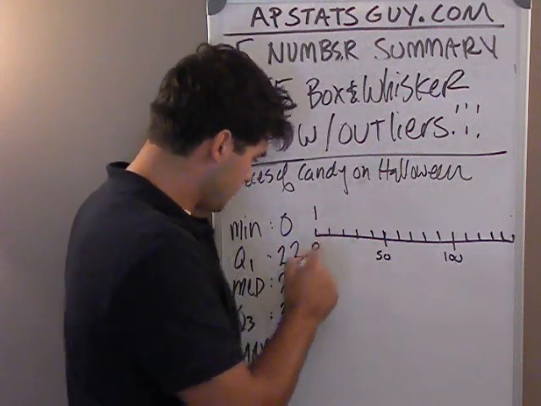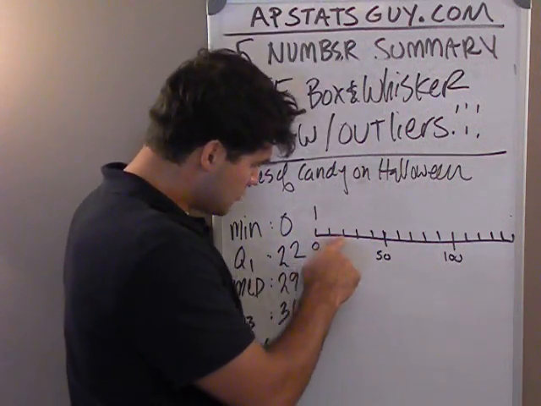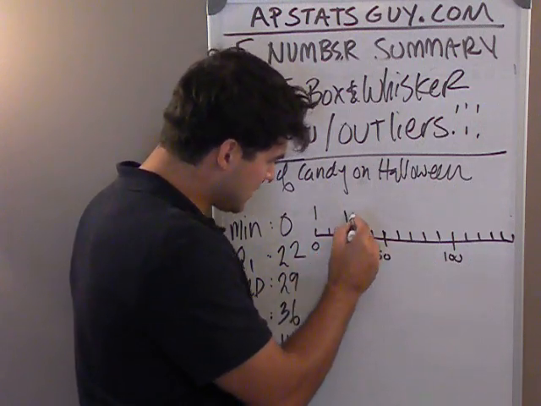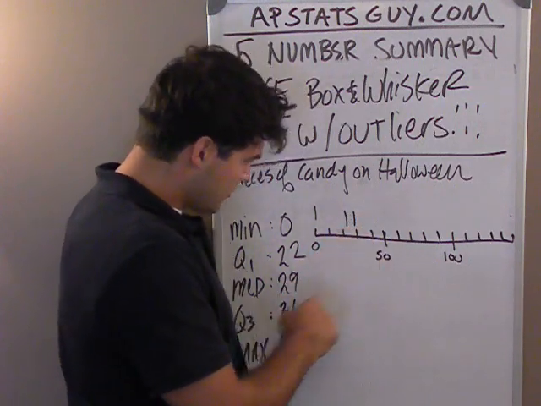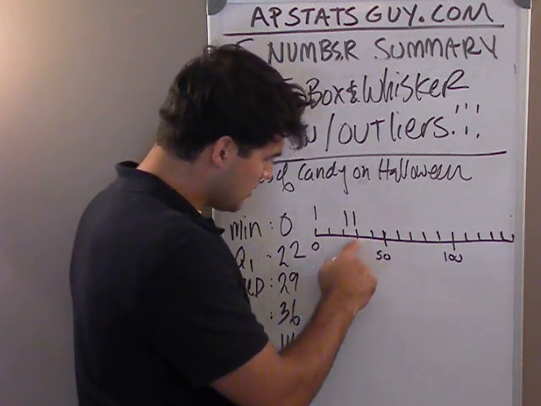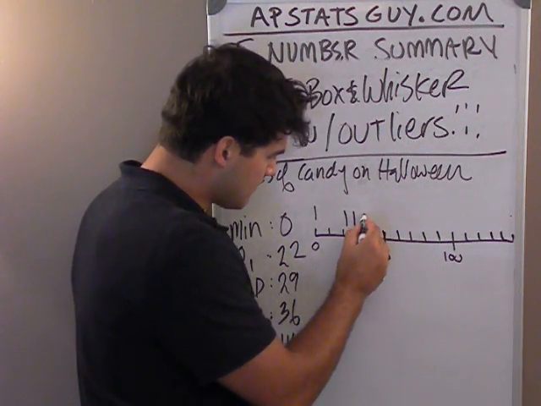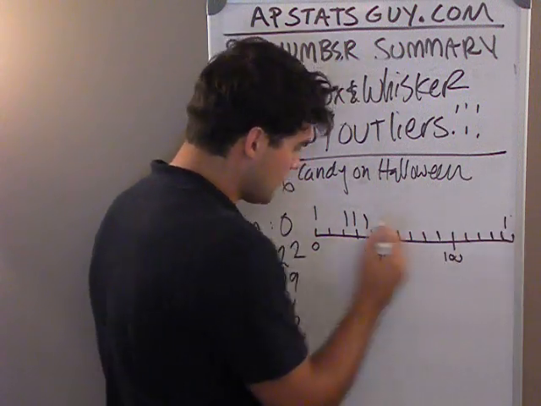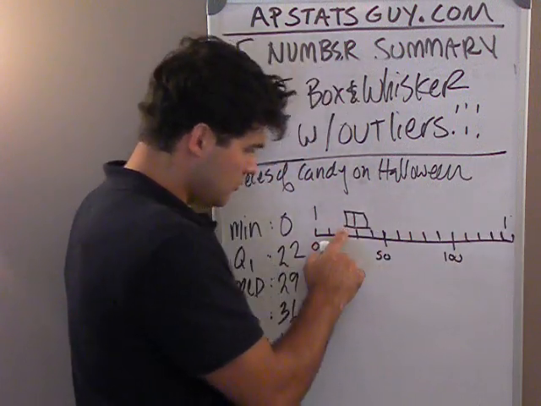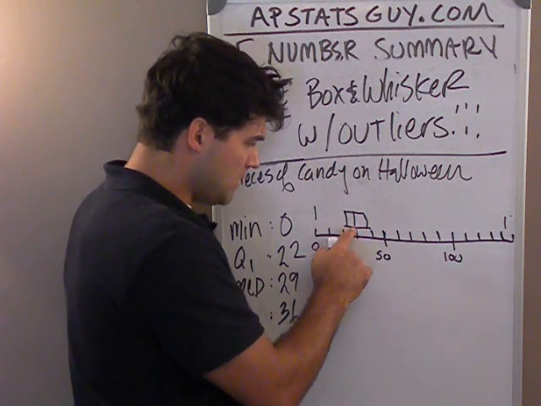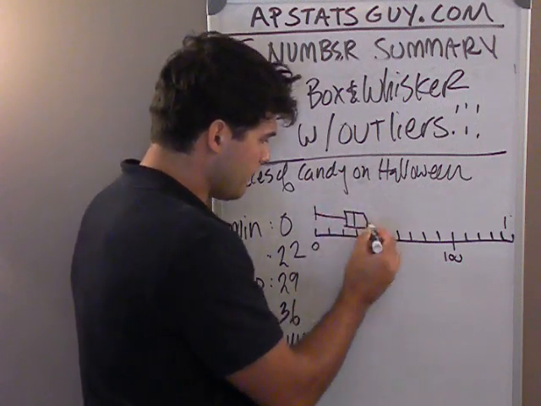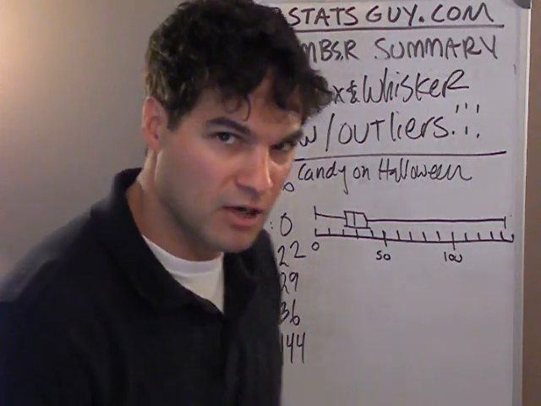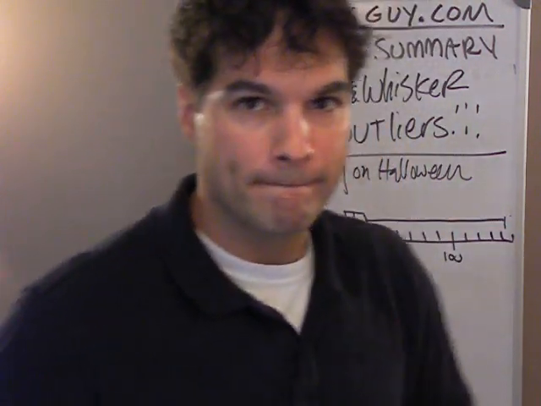0, 22 is right about there, 29 is a little bit less than 30, 36 is right between 30 and 40, maybe a little bit more, and 144. Q1, median, Q3. And here we go. Now, there's an interesting box and whisker plot.